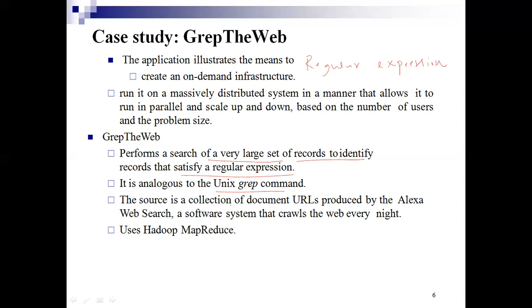The source is a collection of document URLs produced by the Alexa web search, a software system that crawls the web every night, which uses Hadoop MapReduce. What do you mean by Hadoop MapReduce? Grep the web uses Hadoop MapReduce. It's an open source software package.